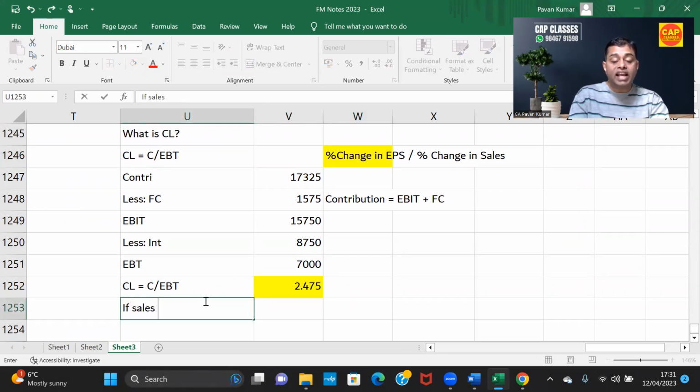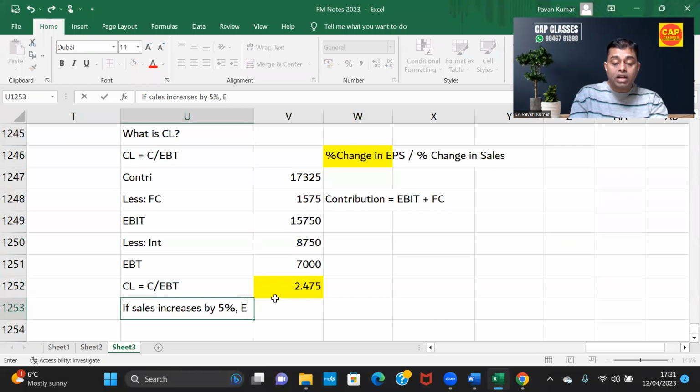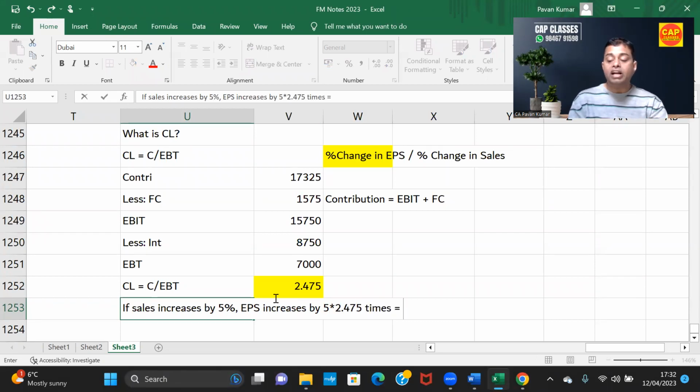So if sales increases by 5%, EPS increases by 5 into 2.475 times. Multiply and tell me. It's 12.375%.